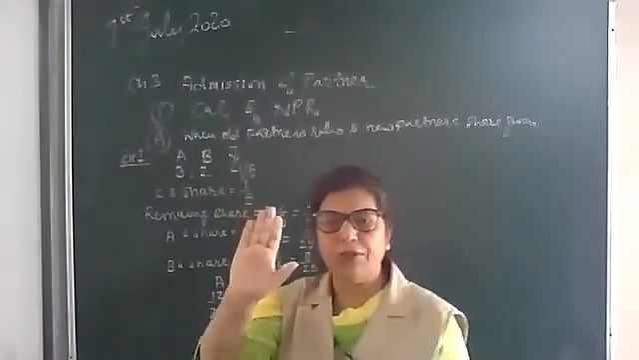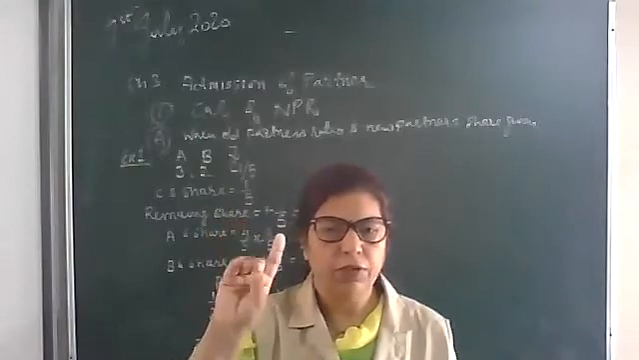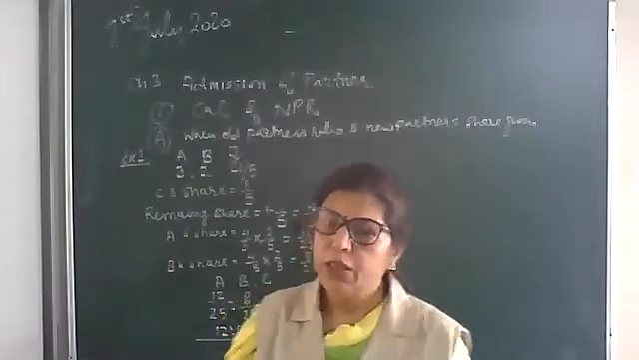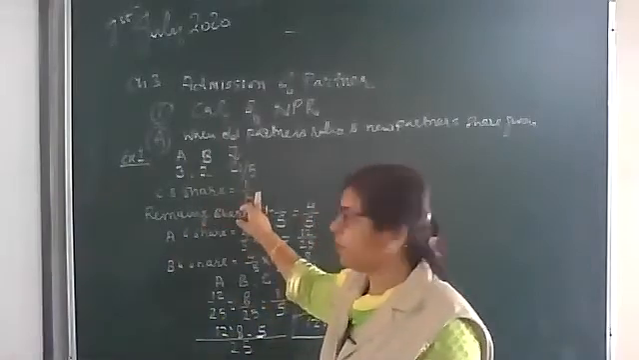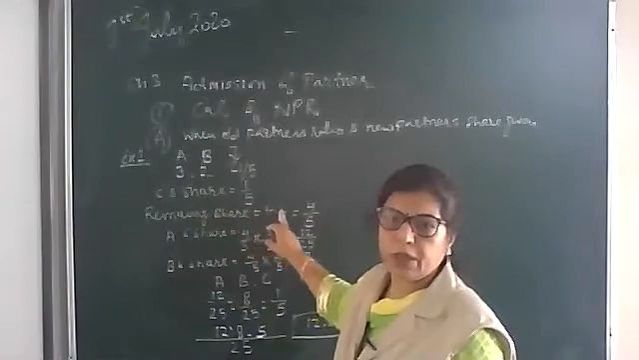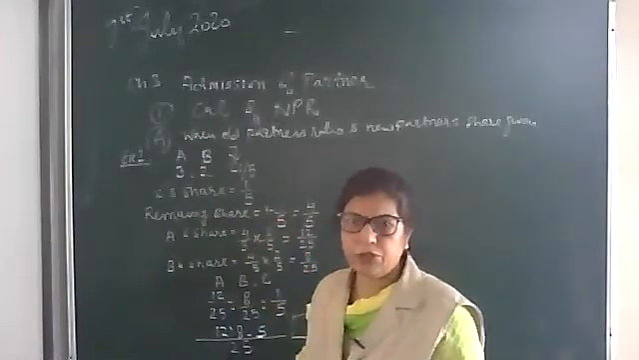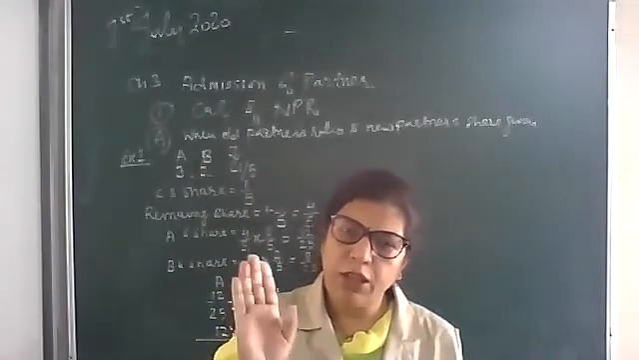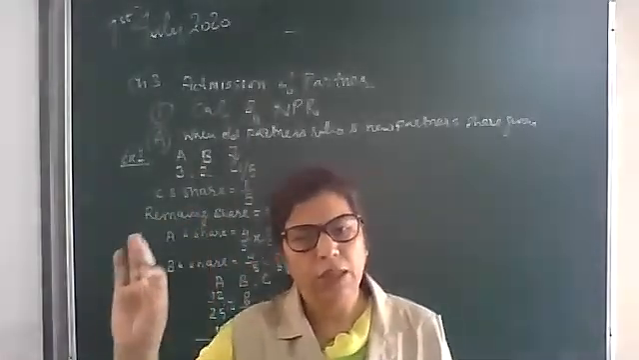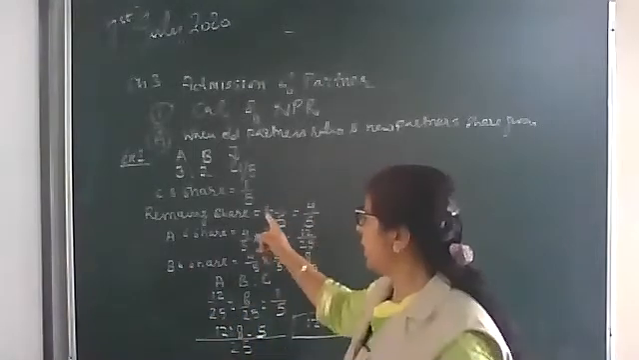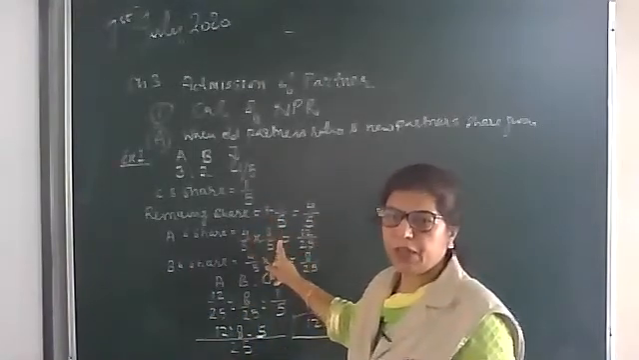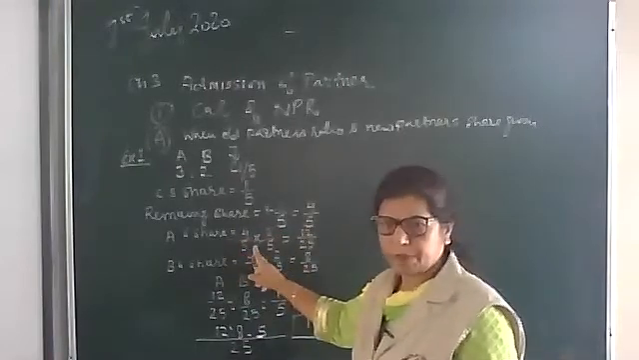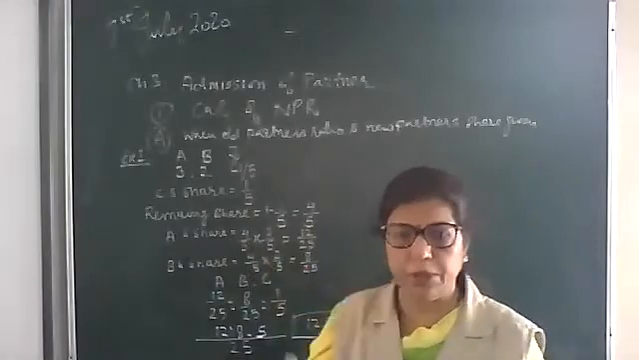C is a new partner for 1/5 share. 1/5 means out of 5, the firm has to give 1 rupee to them. So here C's share is 1/5, remaining share is 1 minus 1/5. Why calculate the remaining? Because A and B will share the left out profit after giving share to C. So they are giving share to C 1/5, so remaining share is 4/5. Now we have to calculate the new profit.